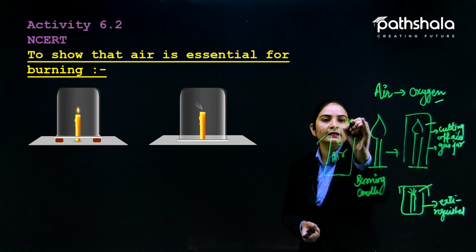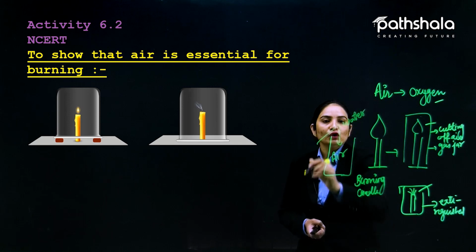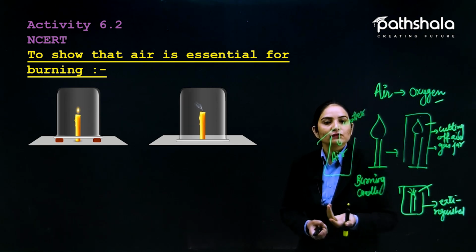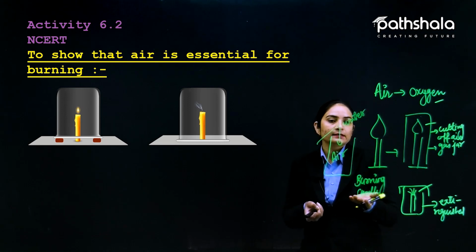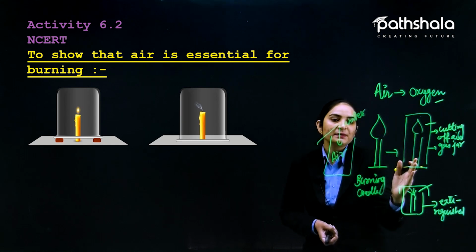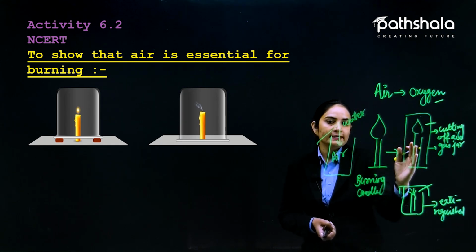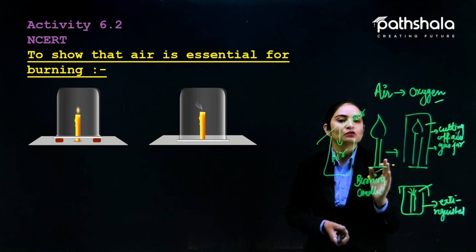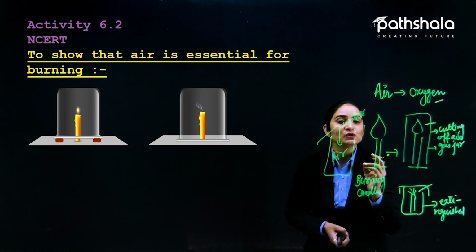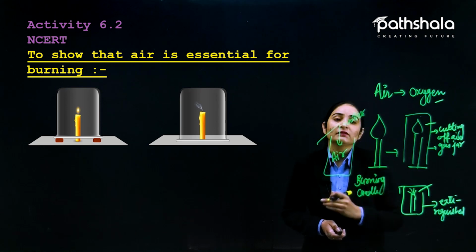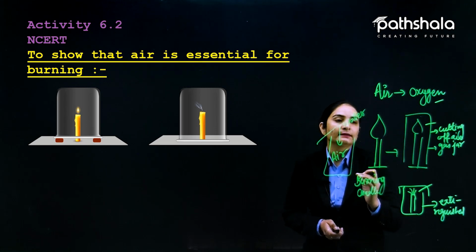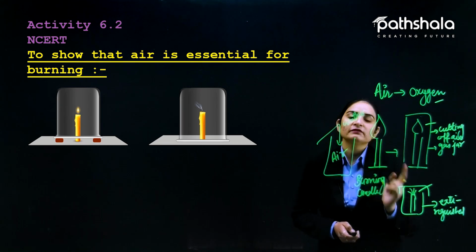When we put water in it, the water replaces the air, so the air comes out in the form of bubbles. This shows that any empty thing in our surroundings has air in it. The same thing applies to the gas jar, it also had air. So at the very first, when we put the gas jar on the candle, the candle is not extinguished. After some time it is extinguished, which shows that oxygen is very important for burning, because the oxygen in the gas jar is used by the candle, and afterward it is extinguished.